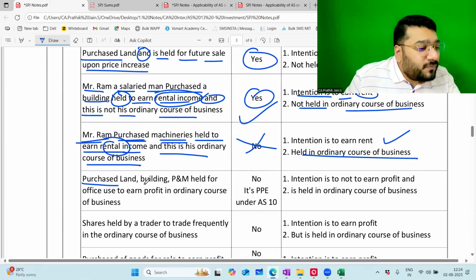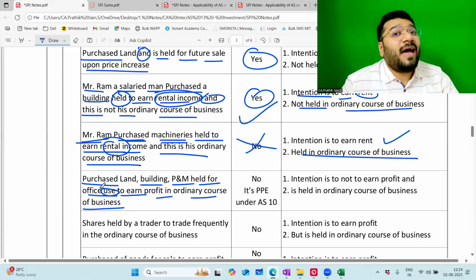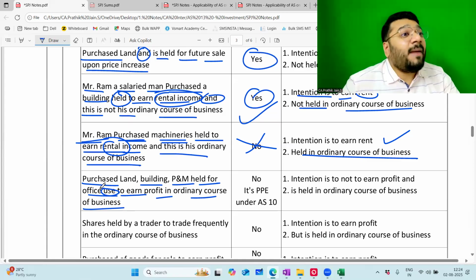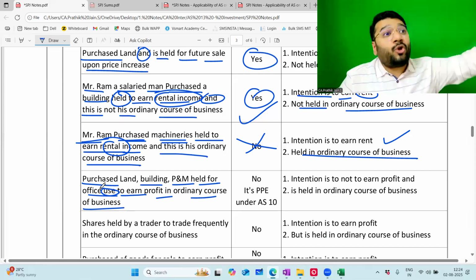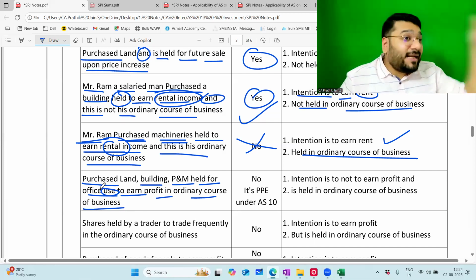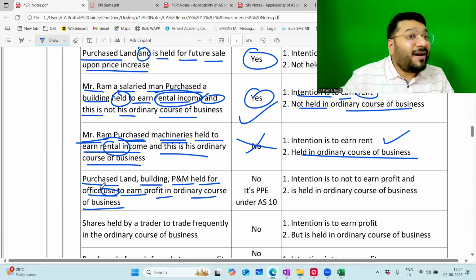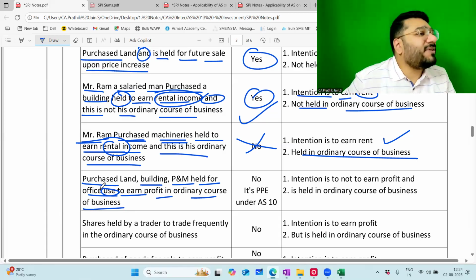Purchased land or building or plant and machinery held for office use to earn profit in the ordinary course of business. I'm going to use it, boss. I'm not going to sell it. I'm going to use it. So if Kalpavriksha Academy is going to buy a building, in that building I'm going to conduct class, then will I call that investment? In general language, I will say I invested 1 crore in the building. But as per AS 13, is that investment? No, because I'm going to use that. So that is an asset covered under AS 10, property, plant, equipment, and not investment. Okay?